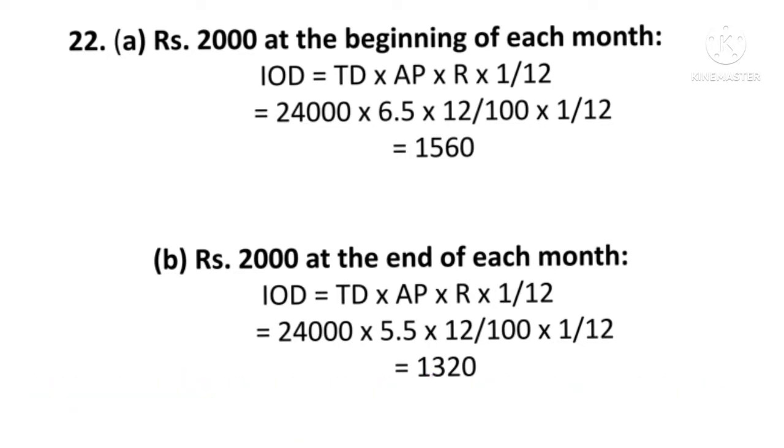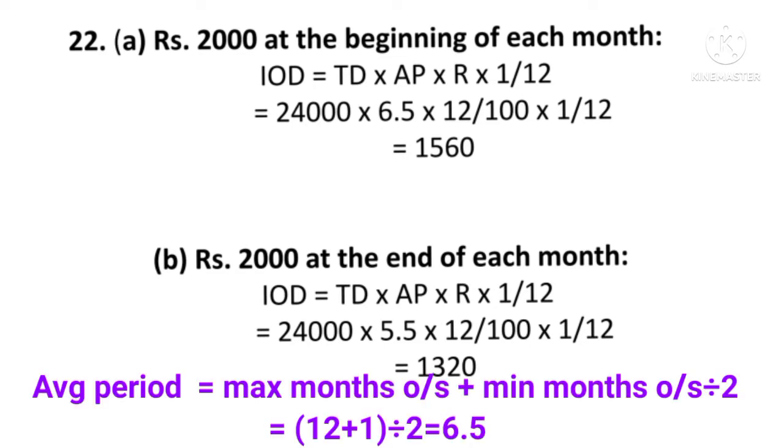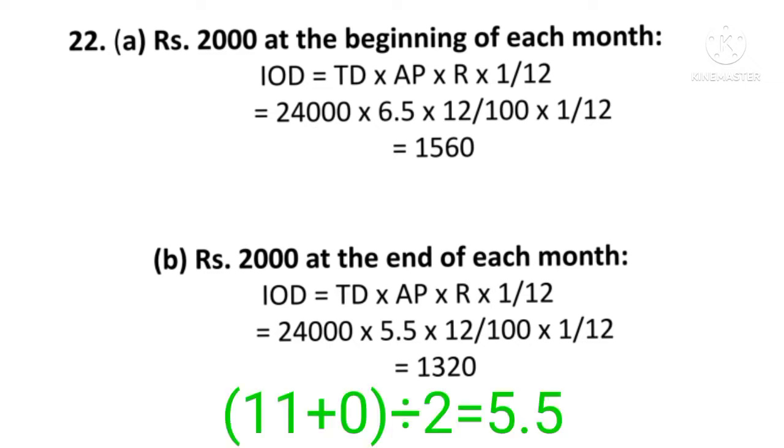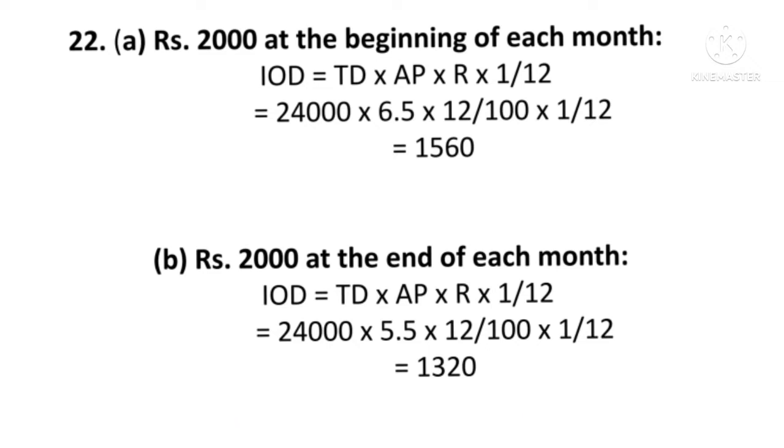On the other hand, if he withdraws rupees 2000 at the end of each month, then the formula is the same. Interest on drawings is equal to total drawings into average period into rate of interest into 1 upon 12. Here only the average period changes. 24,000 is the total drawings into 5.5, because he is withdrawing at the end of each month. For the first drawing, the outstanding would be 11 months, and for the last drawing there will be 0 months. So 11 plus 0 is equal to 11 upon 2, it comes to 5.5. So average period is 5.5 into 12 upon 100 into 1 upon 12 is equal to 1320. So here 3 marks for each condition will be allotted.